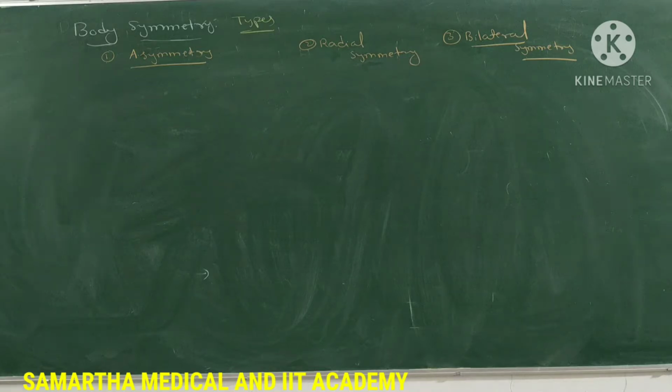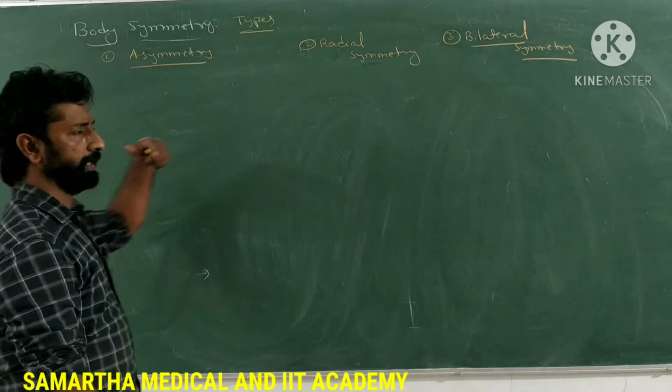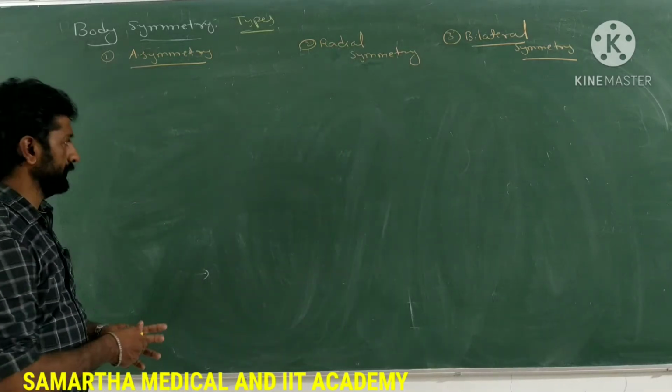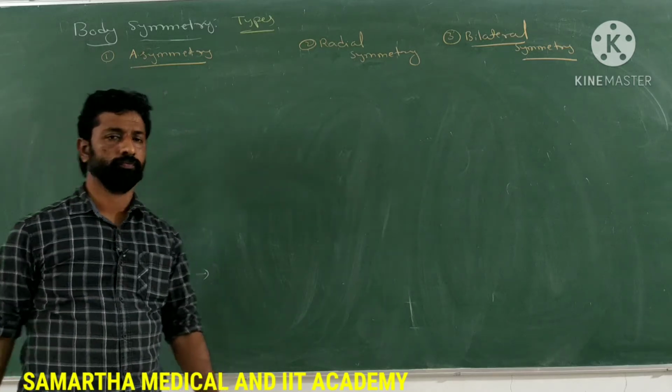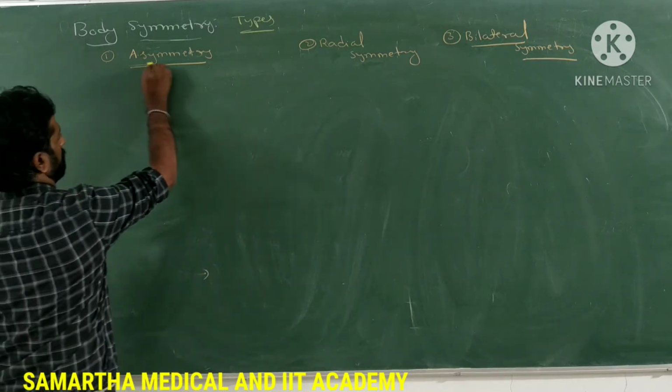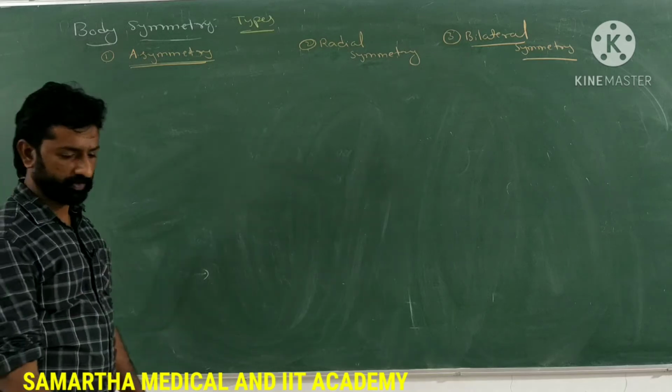So what are the three types of symmetry? That is asymmetry, radial symmetry and bilateral symmetry. So let's see what these three types of symmetry refer to. Let's discuss one by one now. First one is asymmetry. What do you mean by asymmetry?